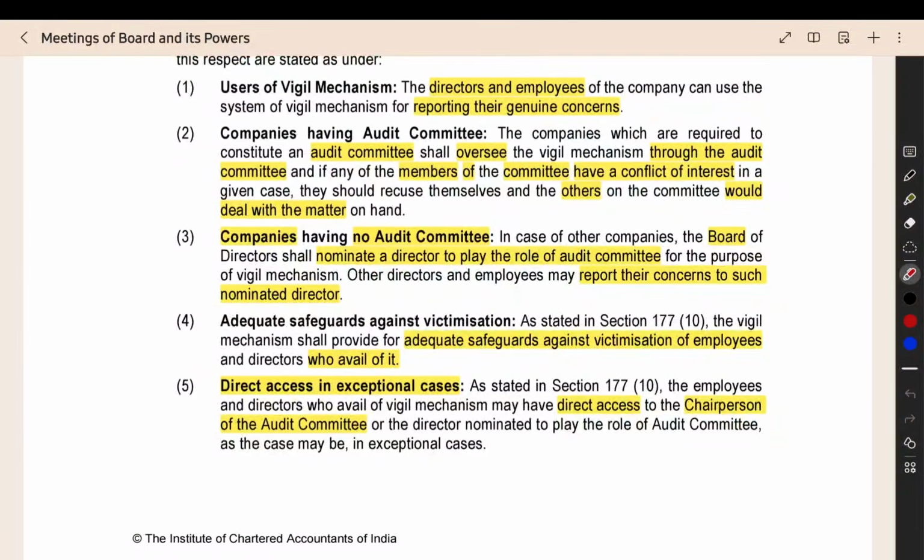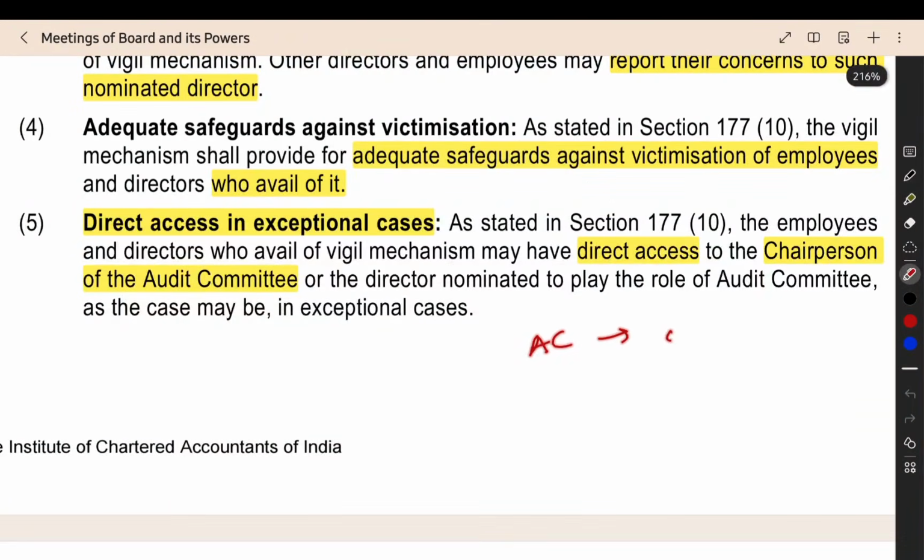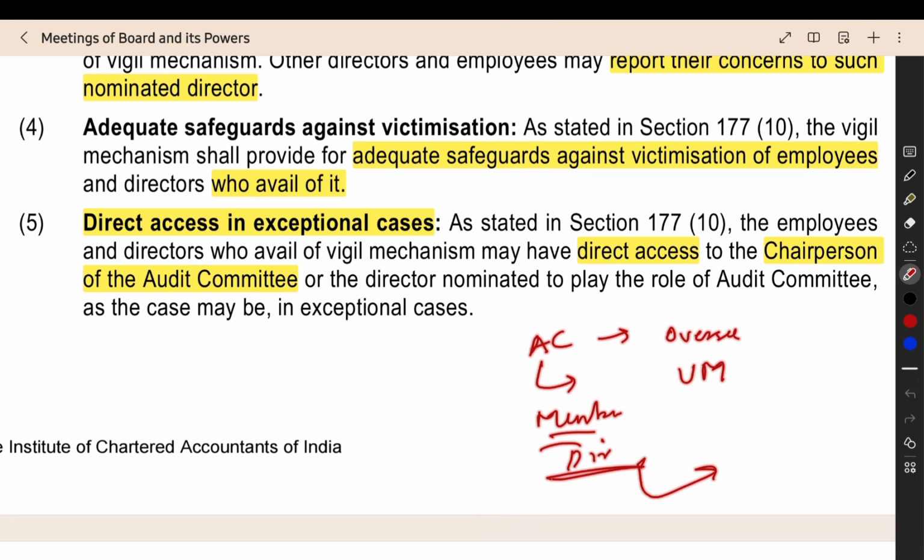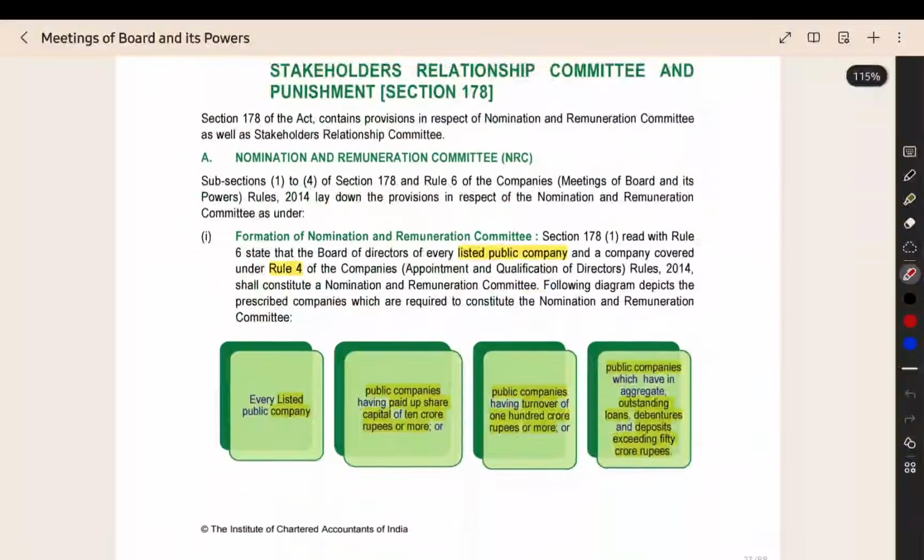Here, one more point: the audit committee will oversee the vigil mechanism. Audit committee members will be directors only. If any member has a conflict of interest, that is, they are also interested in the particular matter the vigil mechanism is investigating, then that member will not oversee or supervise the vigil mechanism. Only the other directors who are members of the audit committee will do that. A member with a conflict of interest in the matter will not be involved in it.